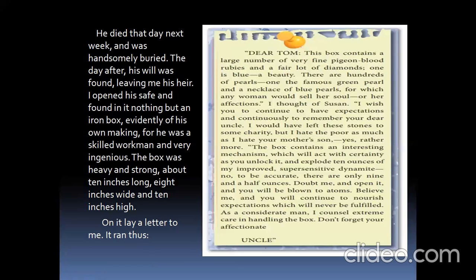So already we have said he is a very knowledgeable person. So he was just making an iron box. Iron box here does not mean the one we use to iron clothes. Okay, irumbu petti, that is called an iron box. So this iron box was found in the locker. Understood? He was a skilled workman and very ingenious. This iron box was made by himself, which shows he was a very genius person.